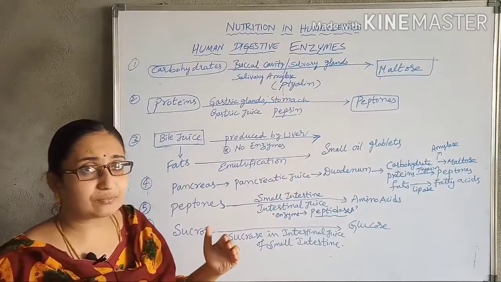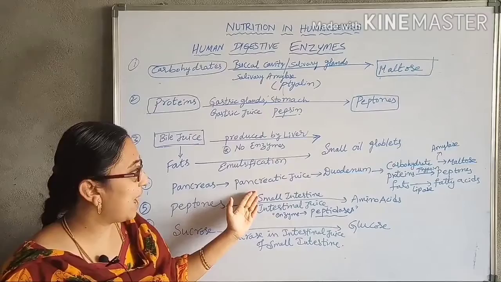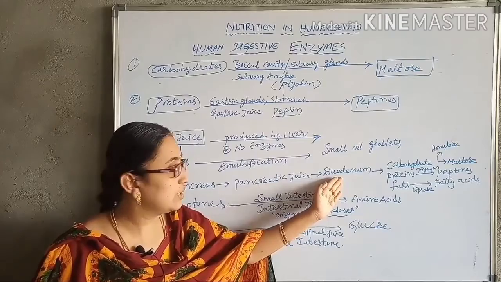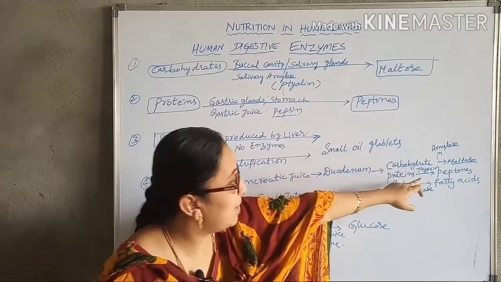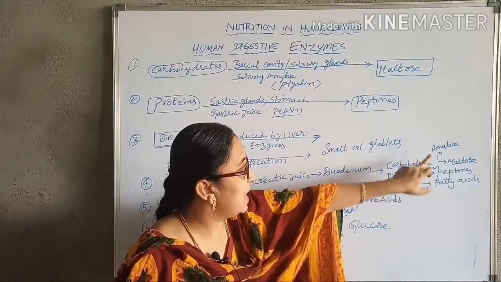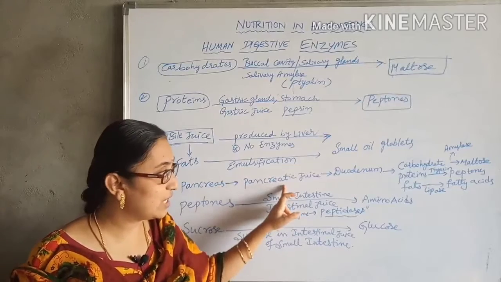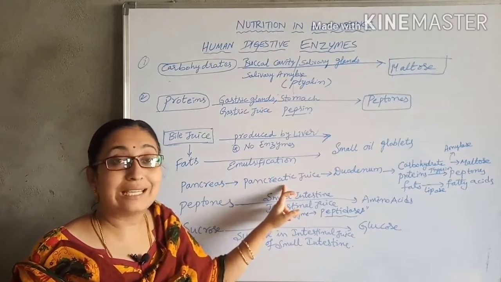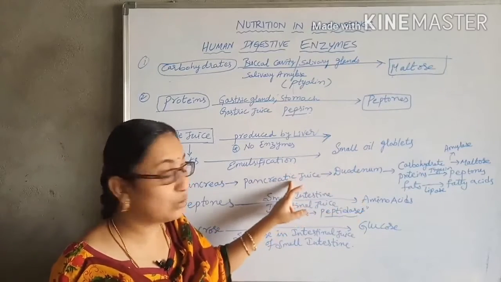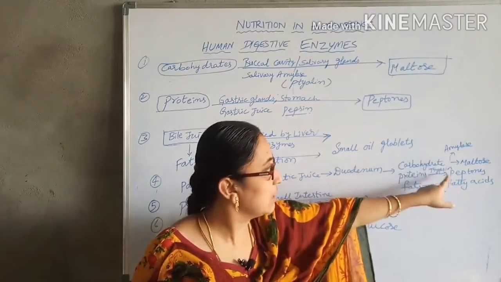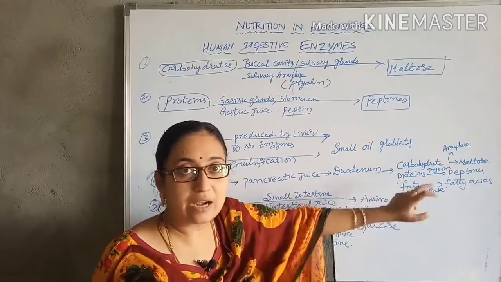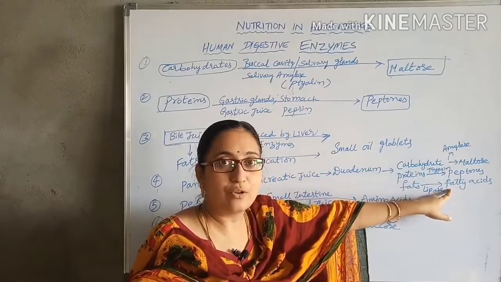Next, the pancreas. The pancreas produces the pancreatic juice, and this juice enters into the duodenum, which is the first part of the small intestine. The pancreatic juice consists of three types of enzymes: amylase, trypsin and lipase. They act on carbohydrates, proteins and fats and convert them into maltose, peptones and fatty acids.